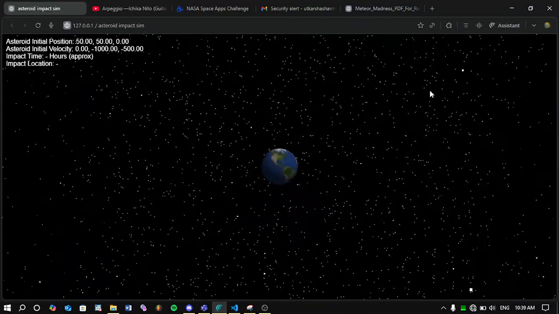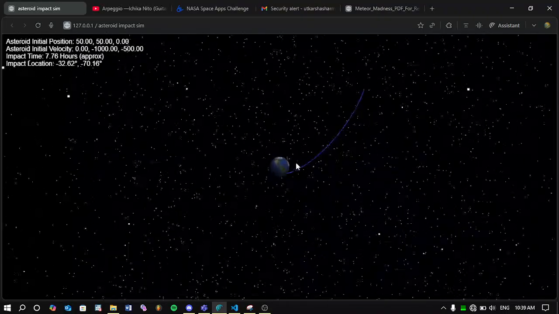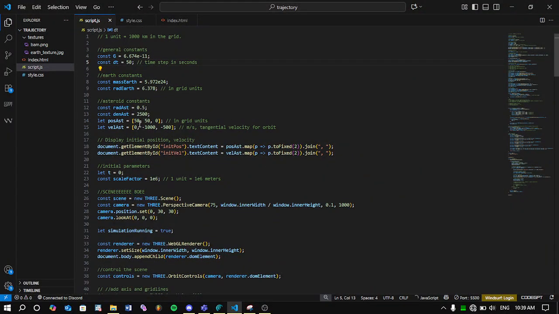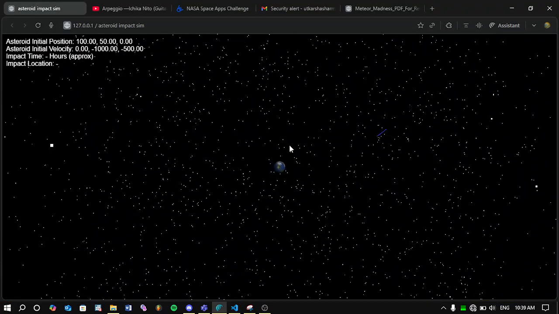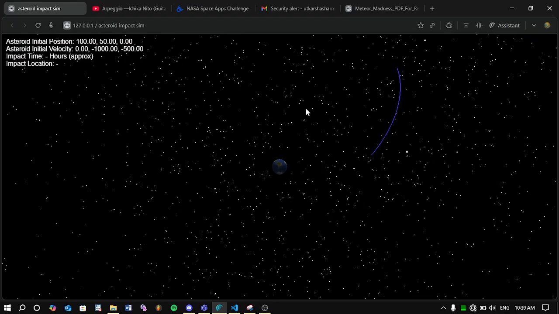As you can see, the asteroid is pretty far away, and it's curving because of how it accelerates its body. I can make it orbit, so to do that I think I'll do 100. I will set this time DT to 100, and the velocity will be the same, so maybe it will work now. So it is trying to curve, and we'll see if it curves or it impacts Earth. I think it'll orbit, yep. So as you can see, it creates a pretty eccentric orbit, and that's because of where it's positioned.